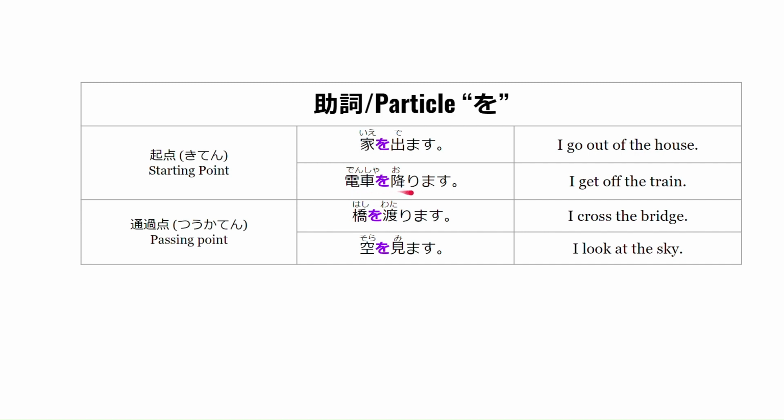電車を降ります。 This means I get off the train. And the starting point is train or densha. Okay, now let's go into the passing point or tsuukaten. 橋を渡ります。 This means I cross the bridge. And the passing point here is hashi or bridge. 空を見ます。 This means I look at the sky. And the passing point here is the sora, sky.